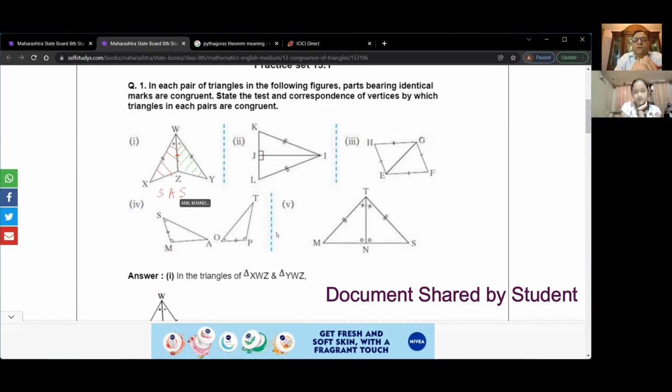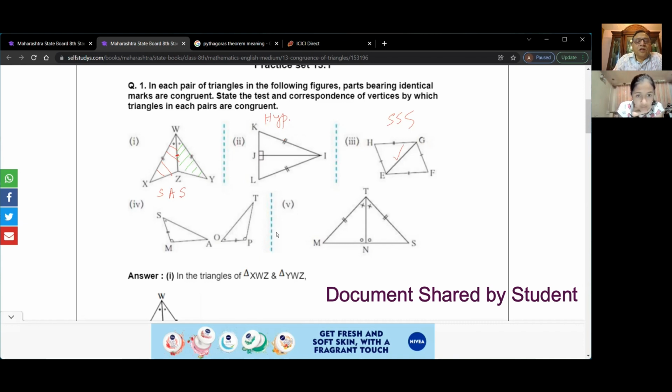SAS. Yes. Second one, why is this one congruent? Tell me. Hypotenuse side test. Correct. Third one, why is this congruent? By SSS test. Because this is common, right? Next one. Next one is common.